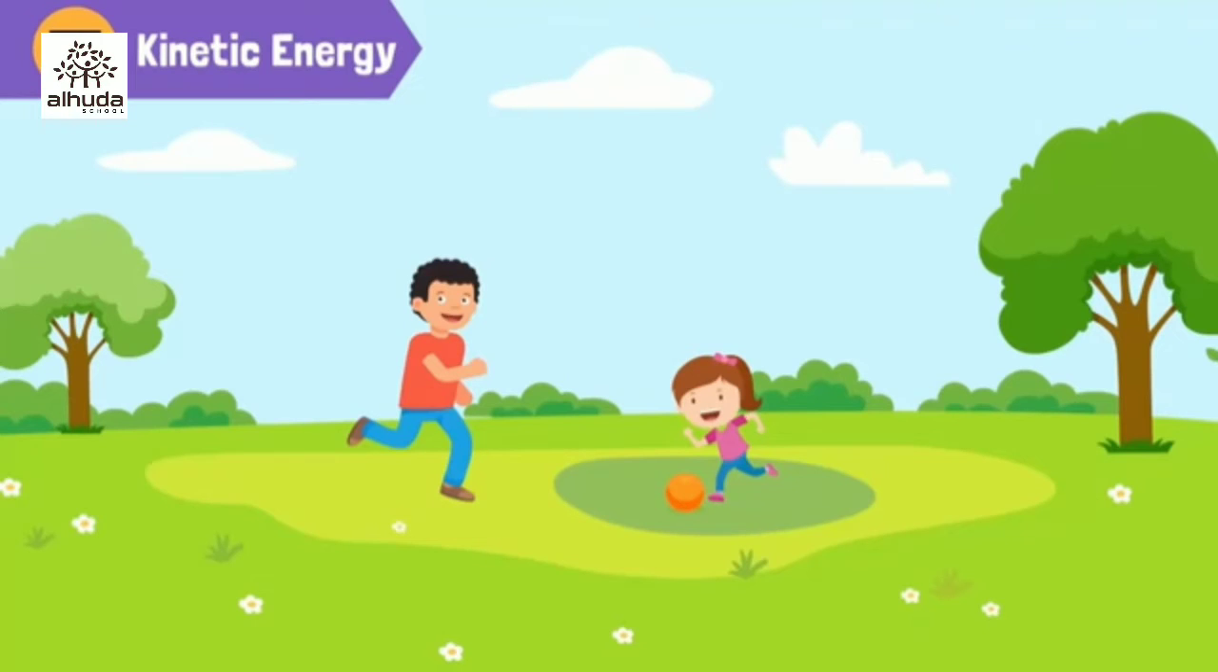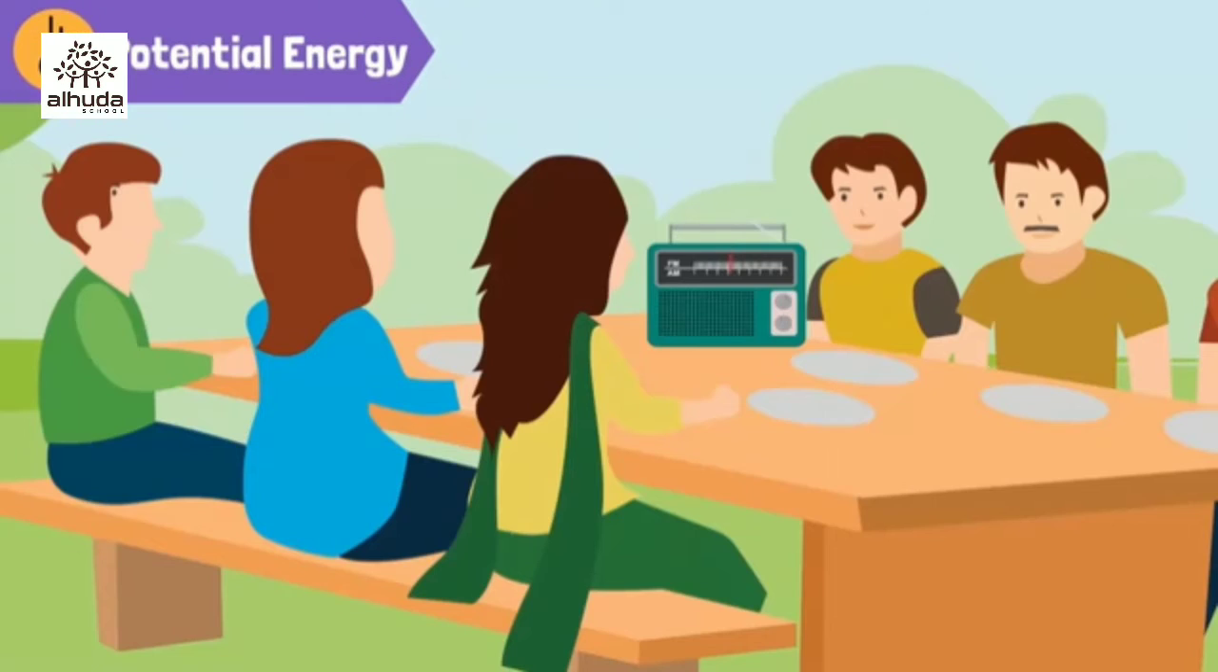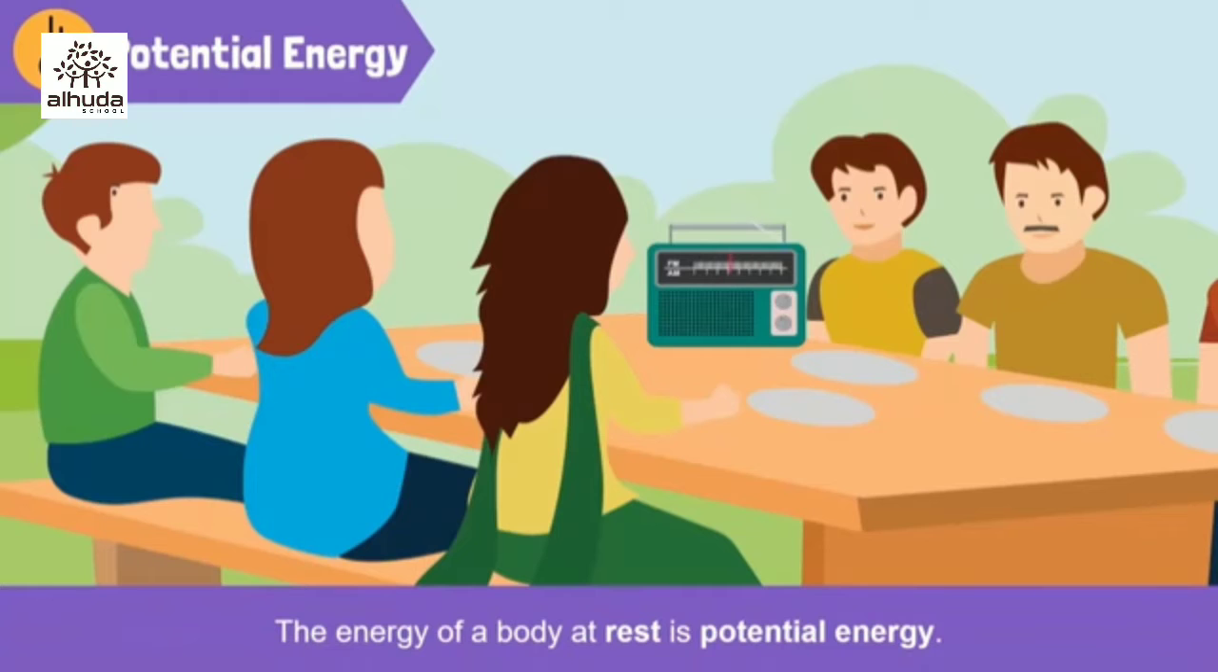In the park, everyone's set up for the picnic while children are playing. Energy is also used to help things move. This energy is called kinetic energy. Now they're sitting at the table. Even sitting down requires energy. The energy of a body when it is at rest is known as potential energy.